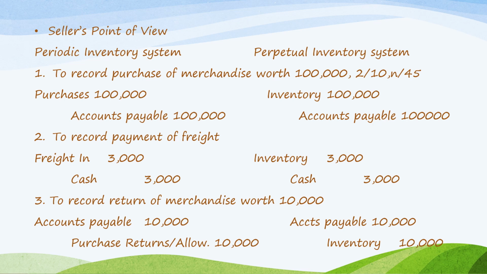So, that means under the perpetual inventory system, every time there is merchandise that comes in, debit inventory. If there is outgoing, credit inventory.